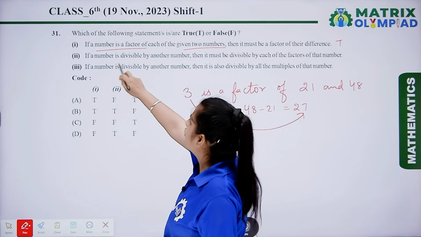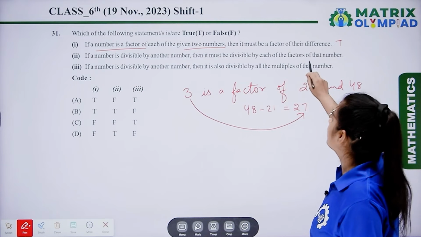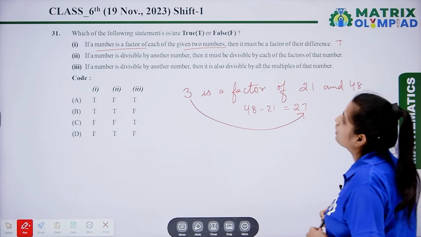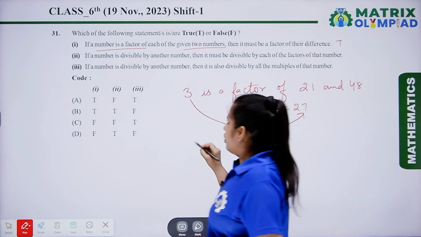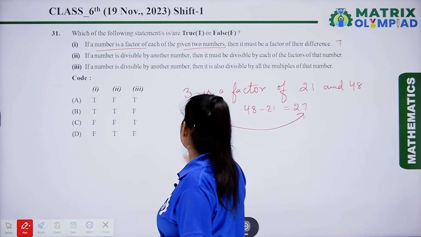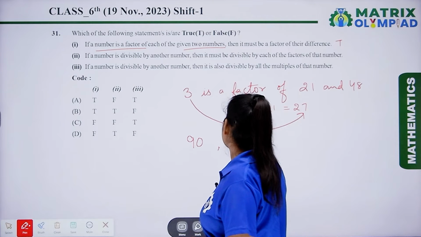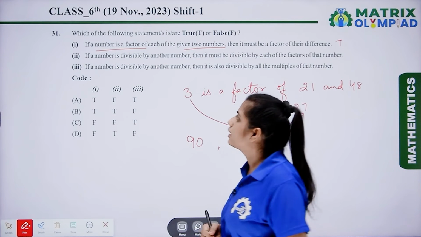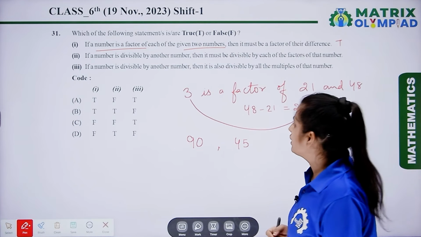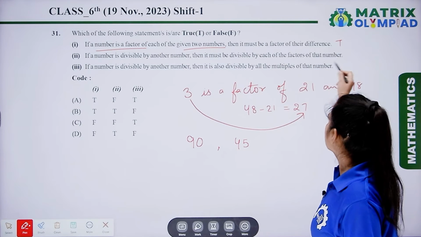The next is, if a number is divisible by another number, then it must be divisible by each of the factors of that number. So, here let's write down an example. 90 is a number and 45 is a factor of 90. Now, it must be divisible by each of the factors of that number.